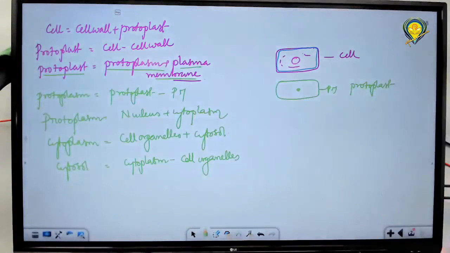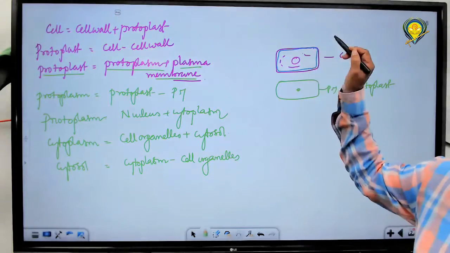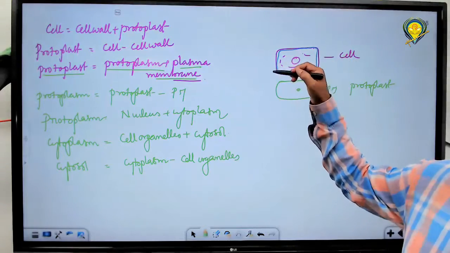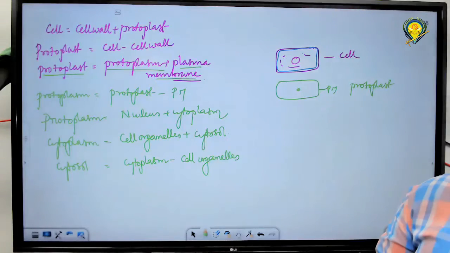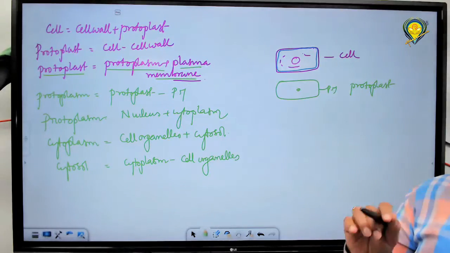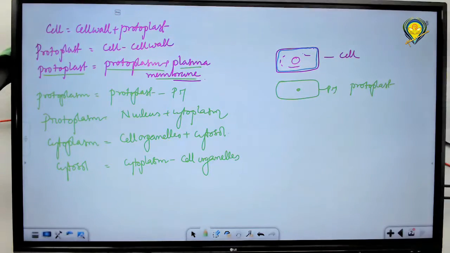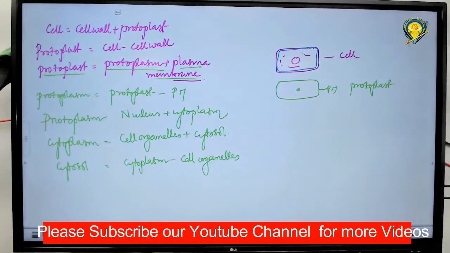So, cell has these different types of structures that we observe. Starting from the outermost layer is cell wall, next plasma membrane, protoplasm, next nucleus. In case of protoplasm, apart from nucleus, the fluid, jelly-like substance has so many cell organelles. I told you, I think so. So, cytoplasm is the center for cellular activities. All the vital metabolic functions are carried out in cytoplasm as it consists of cell organelles, and every cell organelle is involved in its own metabolic actions.